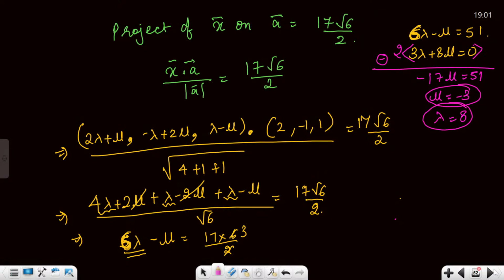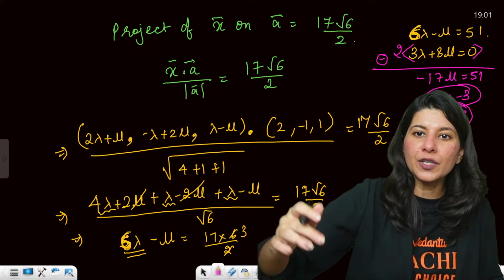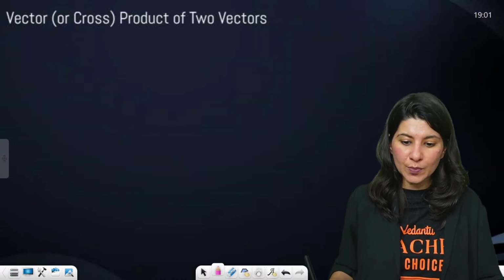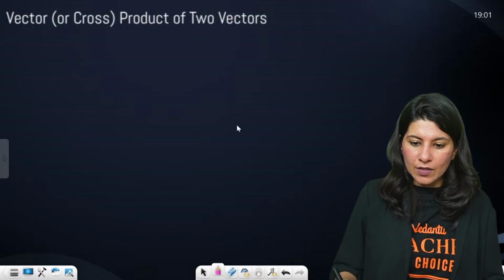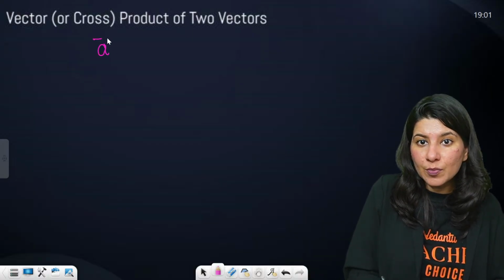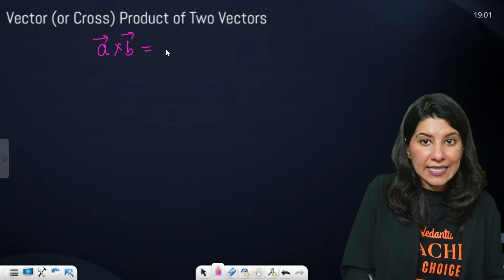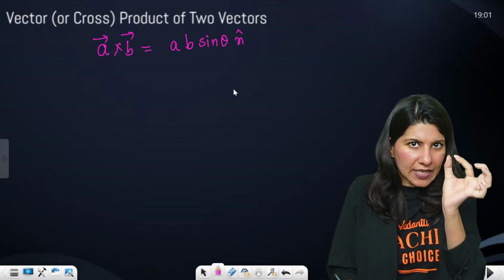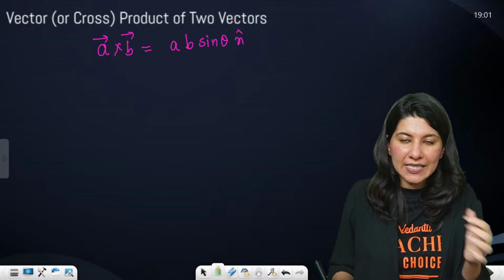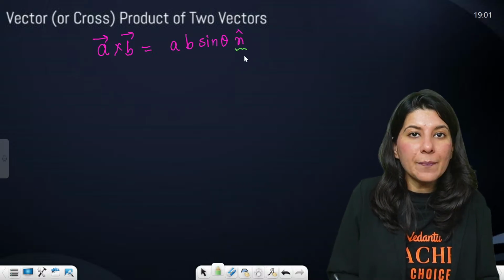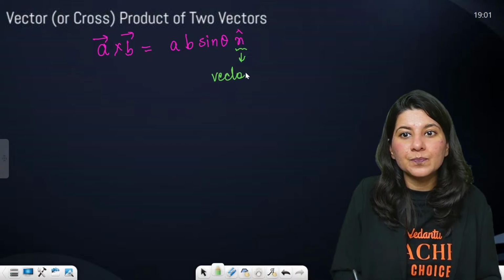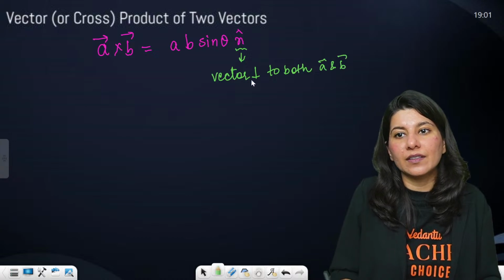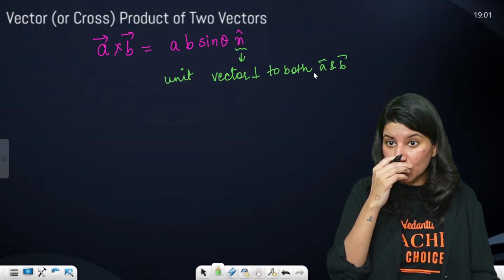Now cross product between two vectors. Cross product is also known as vector product. A cross B is nothing but A B sine theta n cap. This n cap is the vector term over here because A, B and sine theta are all scalars. This n cap is nothing but a vector perpendicular to both A and B vectors, specifically a unit vector perpendicular to both.